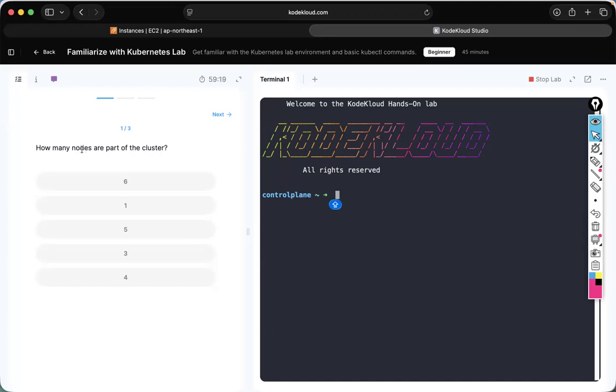Nodes are nothing but EC2 instances. Cluster means the Kubernetes cluster that is set up. So each Kubernetes cluster can have how many nodes? 1, 3, 5, 6, 4. See, there is an algorithm also. You have to give an odd number, either 3, 5, some sequence is there.